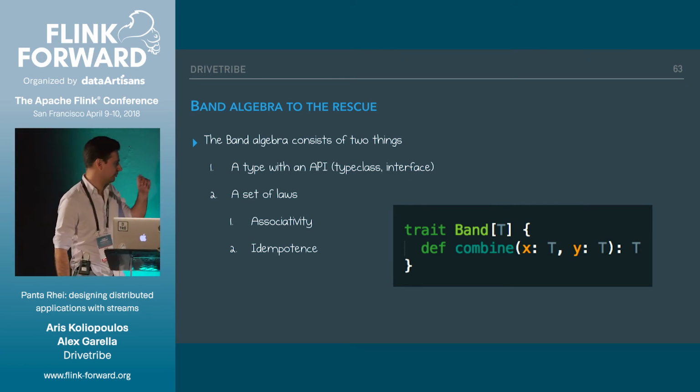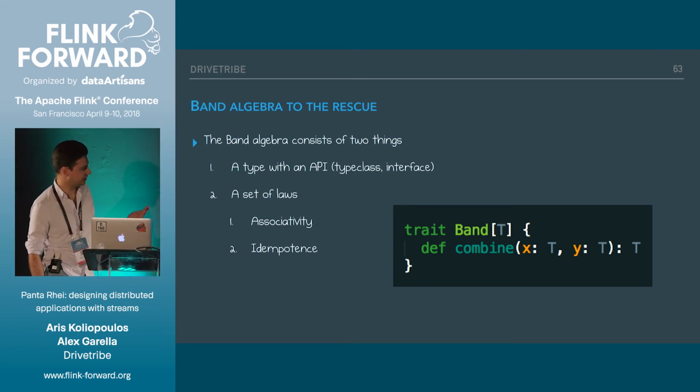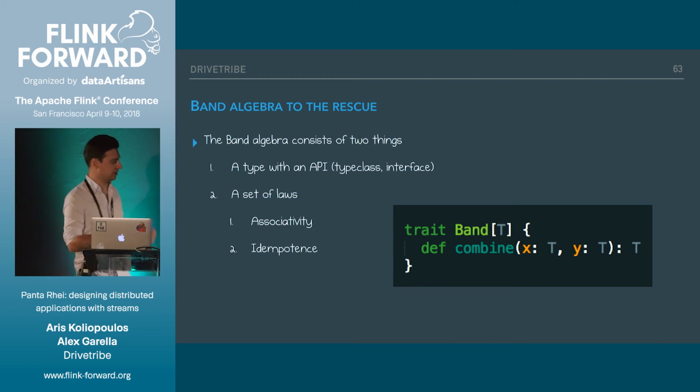In Scala, a band would look something like this. You have a band of type T, where you have a combine function, which takes two T's and combines them together, resulting in a new T.